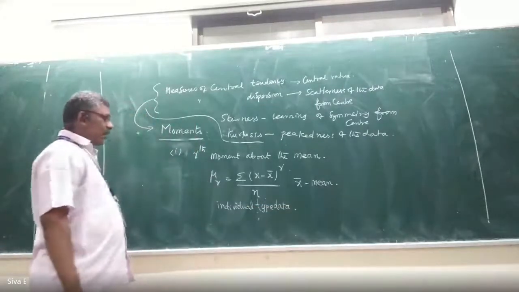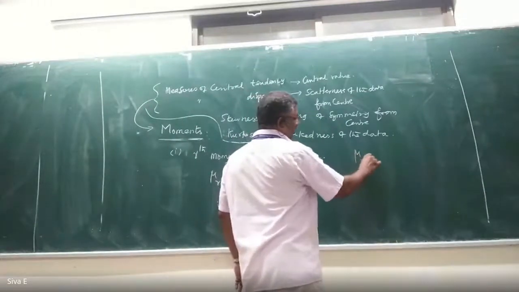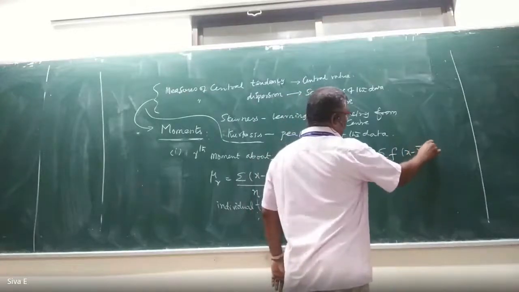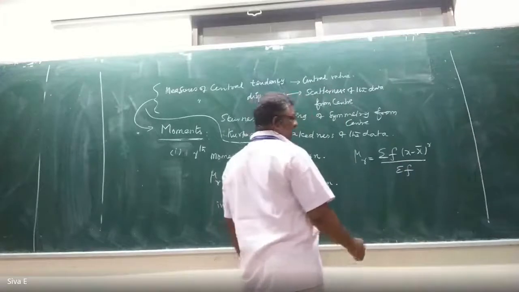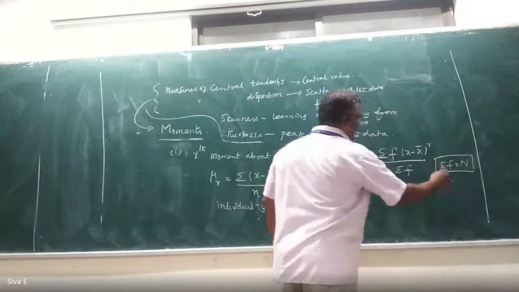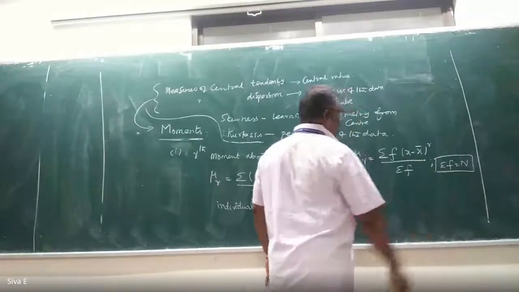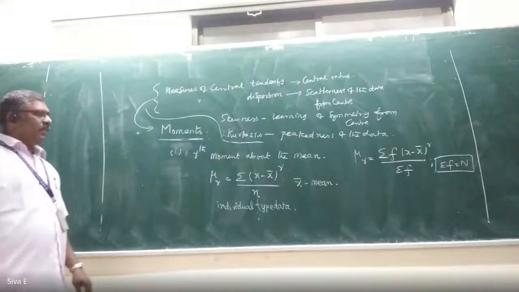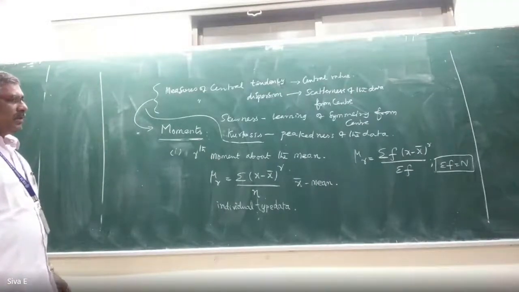For the discrete type data, mu r equal to summation of f into (x minus x bar) whole power r by summation of f. Or you can write capital N also, since summation of f equals N. That is for discrete type data.